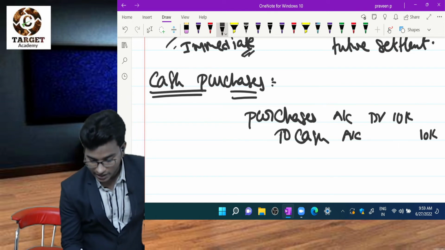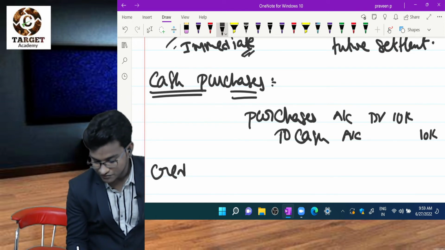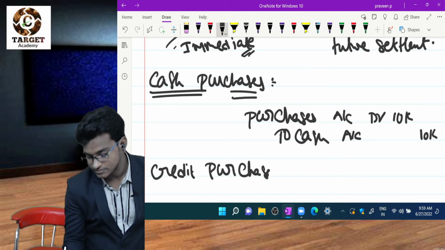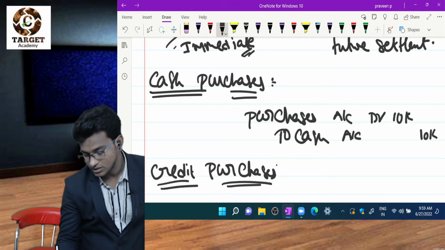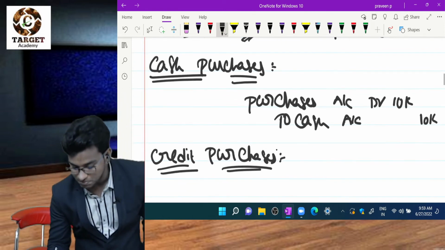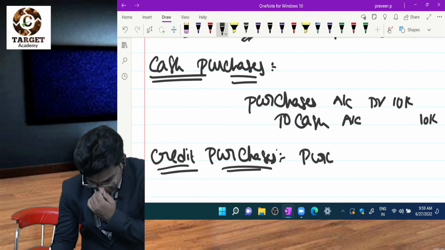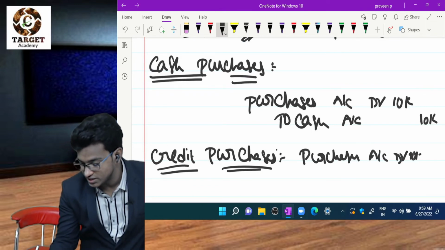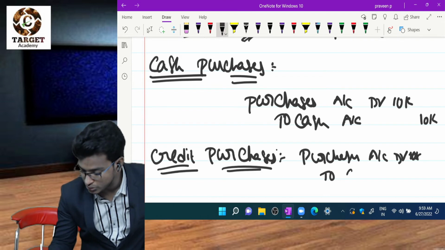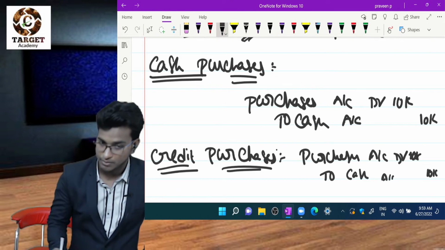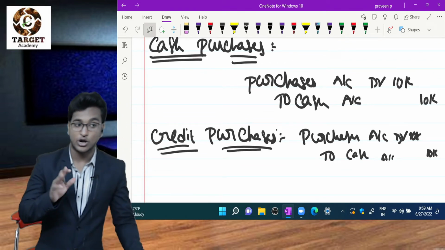Now I need the entry for credit purchases. So what is the journal entry for credit purchases? Same as cash purchases: purchases account debit 10,000 to cash account 10,000. But cash is not being paid now.